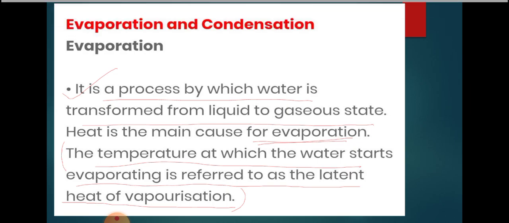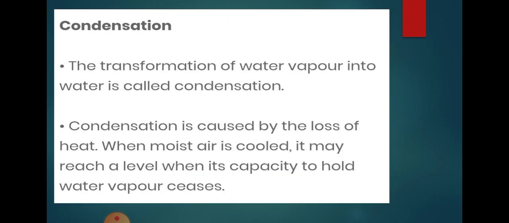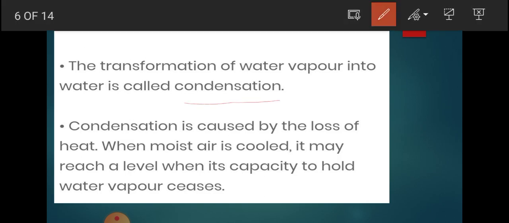What is evaporation? The process by which water is transformed from liquid to the gaseous state is called evaporation. After evaporation, we have the next topic, condensation. What is condensation? The transformation of water vapor into water is called condensation. Condensation is the opposite process of evaporation. Its basic reason is the loss of heat. When moist air is cooled, it may reach a level when its capacity to hold water vapor stops, and at that time condensation starts.